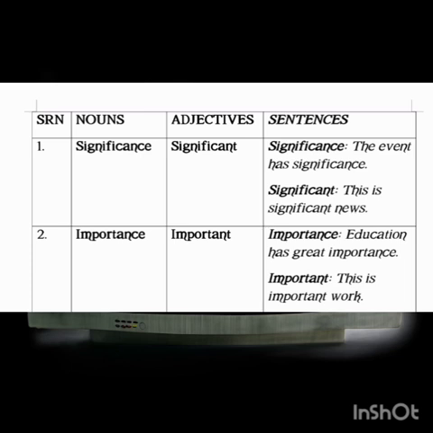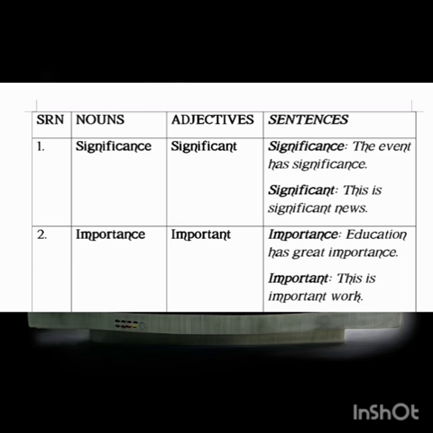Significance makes it a noun, and then it's different from significant when it of course becomes an adjective. These two words are sharing almost the same meaning, but the only difference between the two of them is that while significance is a noun, significant is an adjective, and both of them cannot be used interchangeably. Therefore, let's look at them.